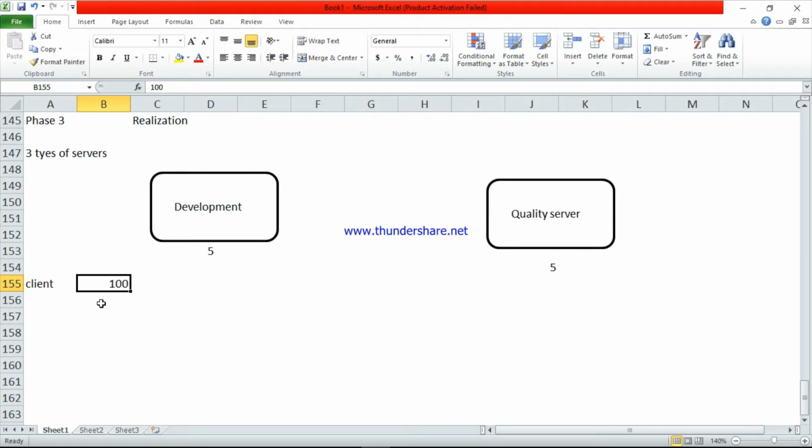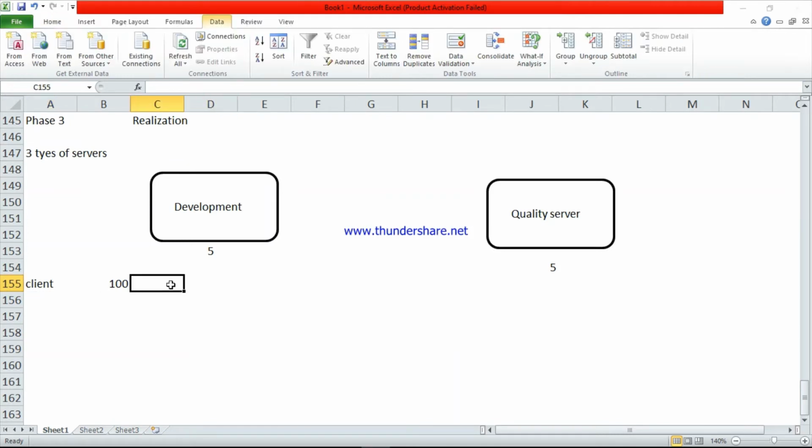The first client, client 100, is called the sandbox client.